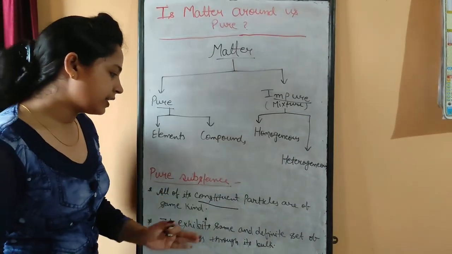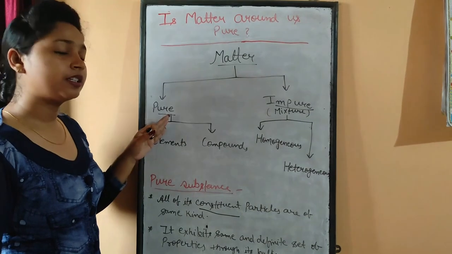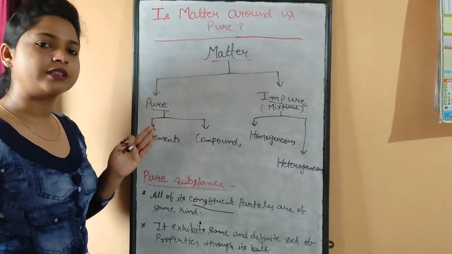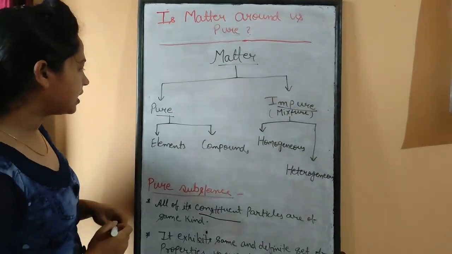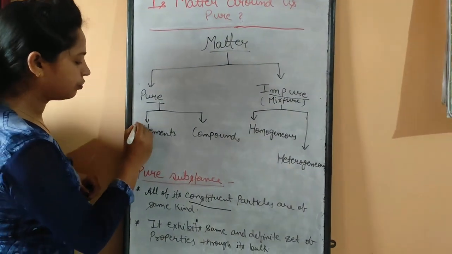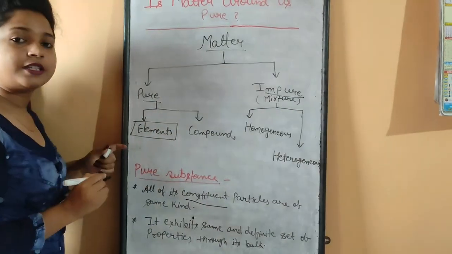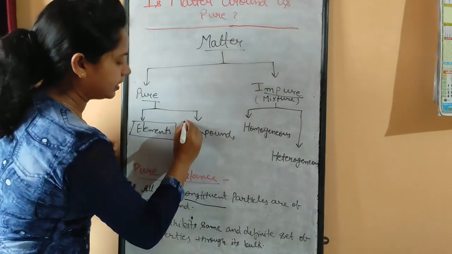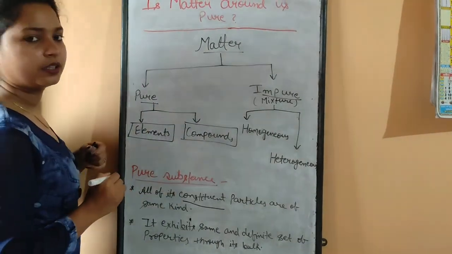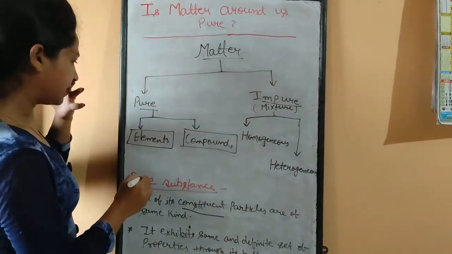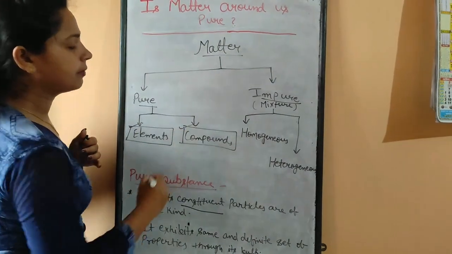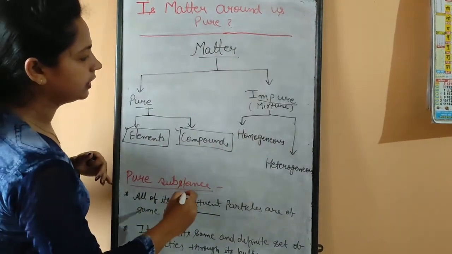So if the particles are of the same kind, then that is termed a pure substance. Now pure substances are further classified into two categories. First is elements, the other is compounds. So pure substances are of two types, elements and compounds, which we will study further.